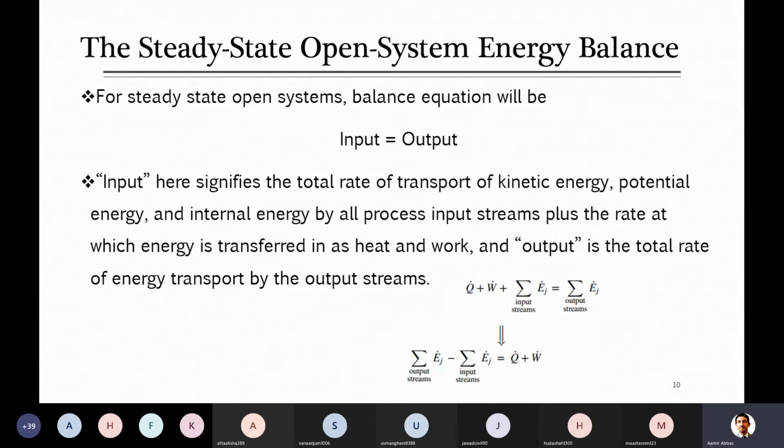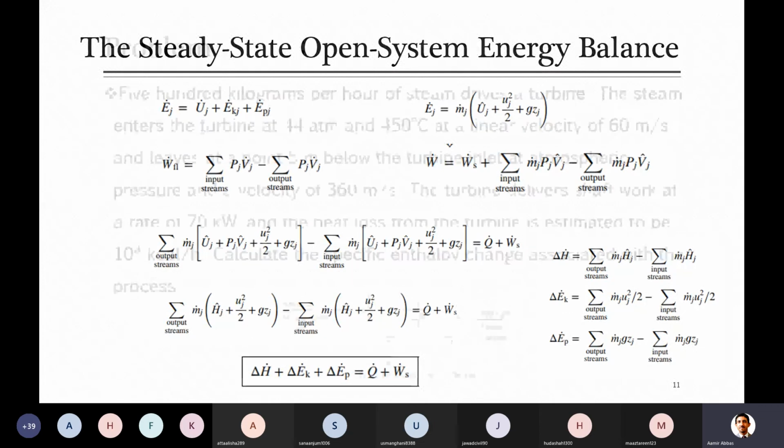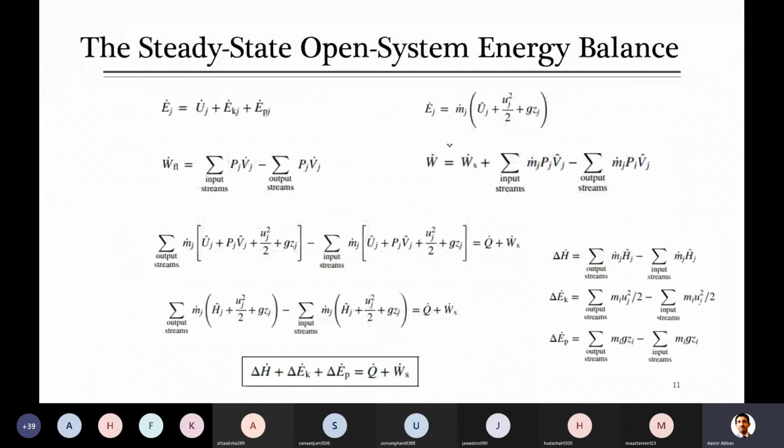But here in this lecture, we are just looking at energy coming into the system with the streams, as well as leaving the system along with those streams, and in the form of Q plus W. So we just have to take care of these here. Later, in the unsteady state system, there are some changes in the equation, which we will discuss next time. If the equation is clear to you, let's apply it quickly to solve one or two problems, and then we will jump to something else.